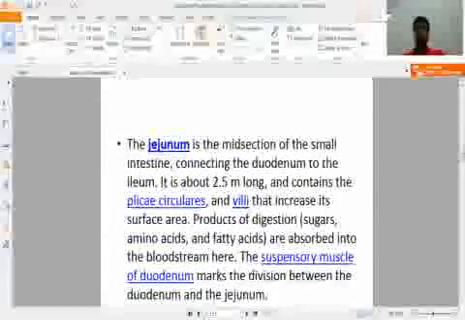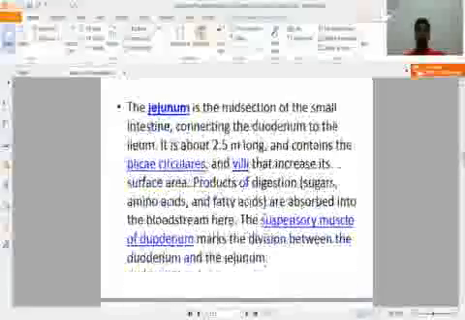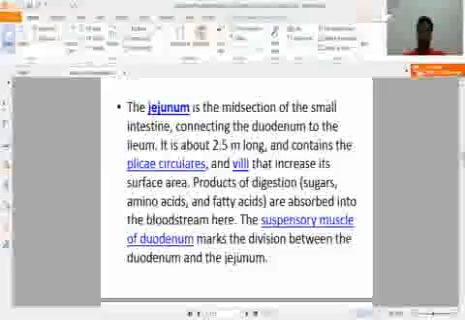The jejunum is the midsection of the small intestine connecting the duodenum to the ileum. It is about 2.5 meter long and contains the plica circularis and villi that increase its surface area for absorption. Products of digestion are absorbed into the bloodstream here. The suspensory muscle of the duodenum marks the division between the duodenum and the jejunum.